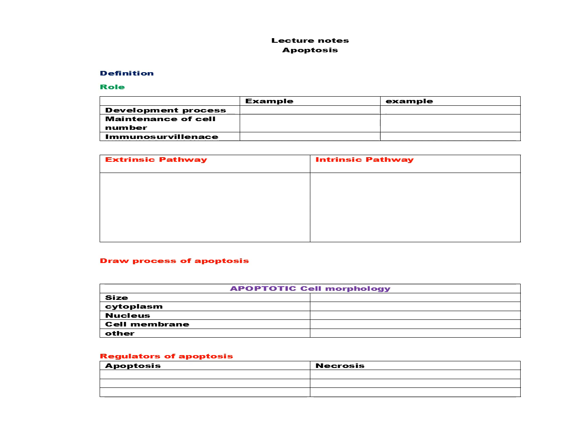Apoptosis basically comes as a short note, so you can document your observations or your lecture in a given format, where we have the definition of apoptosis, its role during developmental stage, maintenance of cell number or immunosurveillance, and then the difference between the two pathways, the extrinsic and the intrinsic one, and the various cell changes in an apoptotic cell, and the regulators of apoptosis.